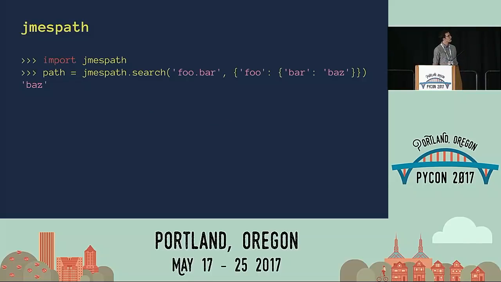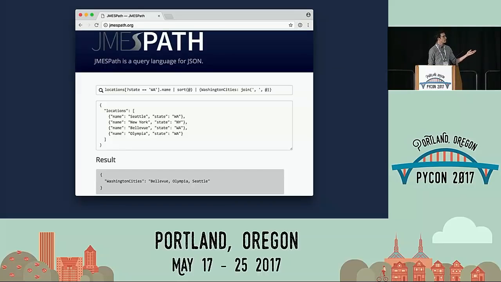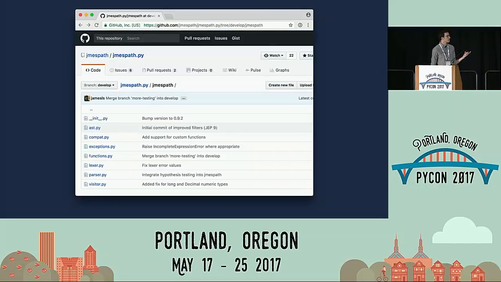Here, it provides an API called search. You can provide a query and a dictionary, and you get the result from that dictionary. And this is going to get really complex, right? He has this thing where you can get the name, sort it, and join it with other things. So this is actually a pretty complex language, this query language for JamesPath. And how do you think he's doing it? If you look at the source for JamesPath, he's got a lexer and a parser in here. Now, he's not using RPLY or ply, and I don't really know enough about it to say if he could, but this is a really great example of when you might want to just make your own language.